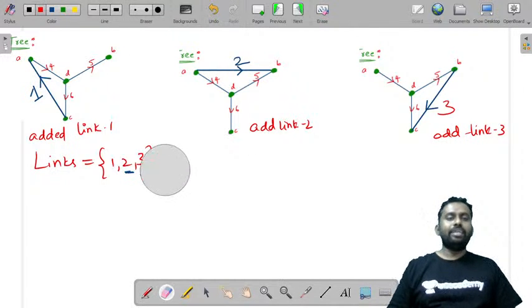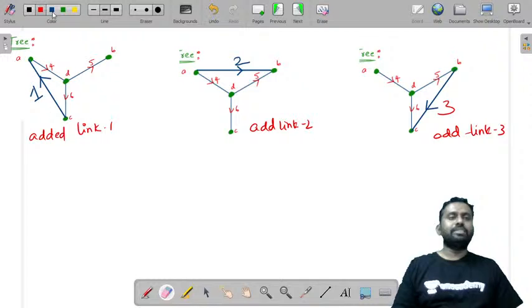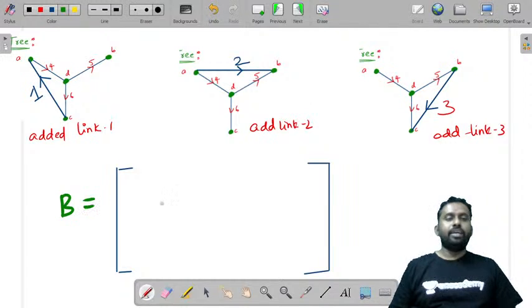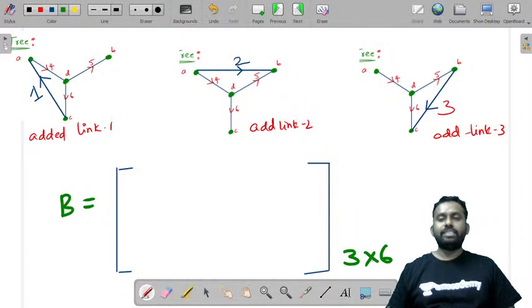Now how do you get that link matrix? Let us see the Cutset matrix. So let us consider this matrix. So this is matrix B. And what is the size of the matrix? 3 by 6. Why 3 by 6? The number of links are 3. What are they? 1, 2, 3.